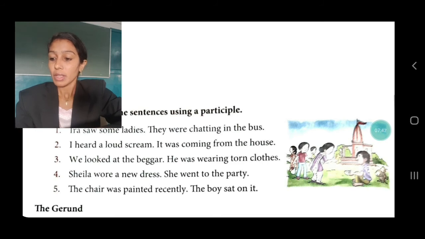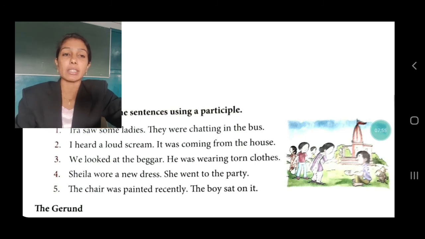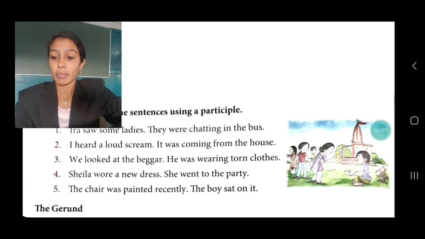Okay. The chair was painted recently. The boy sat on it. So these are the five example sentences using a participle. Or you can also combine the sentences by writing: the boy sat on the chair painted recently, or in that way also you can write: the boy sat on the chair that was painted recently. Is that clear?